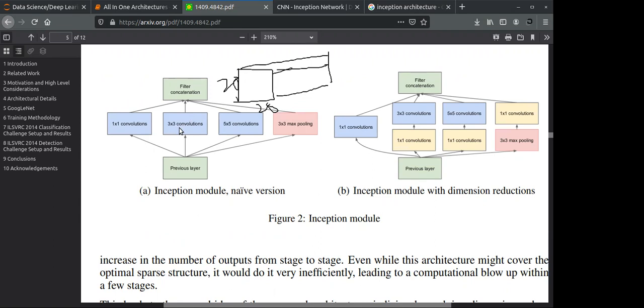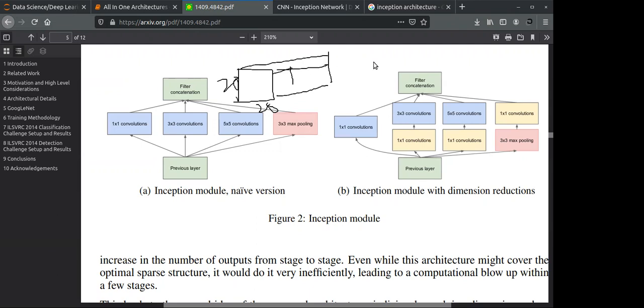Understand this, your height and your width are not going to change. Your depth is going to change, but the concatenation operation always happens on height and width, which is 28 by 28, this is our size.